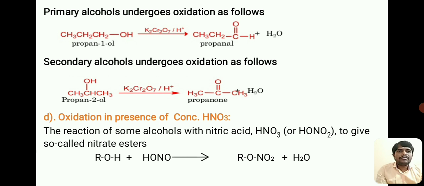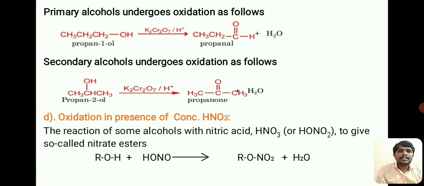You can observe these reactions, that is, primary alcohols undergo oxidation as follows. When propanol undergoes oxidation in the presence of dichromate, it gives rise to propanal, that is an aldehyde, along with water. Secondary alcohols undergo oxidation in the presence of dichromate, giving rise to a ketone, that is propanone or acetone, along with water.